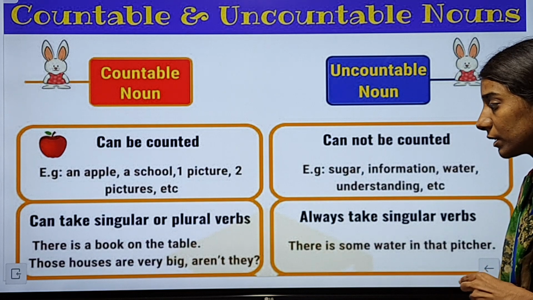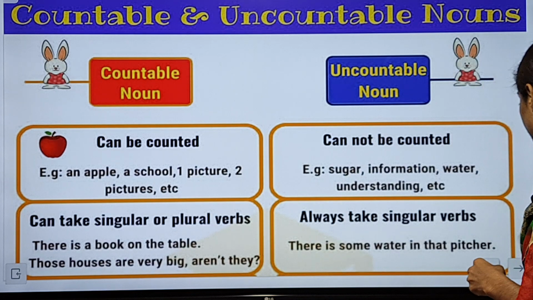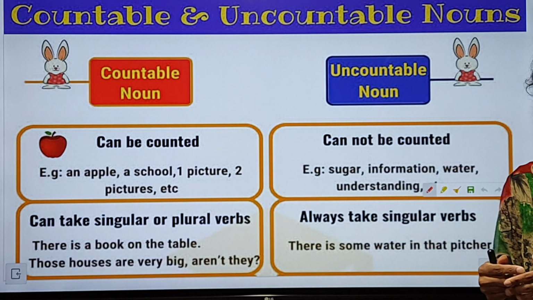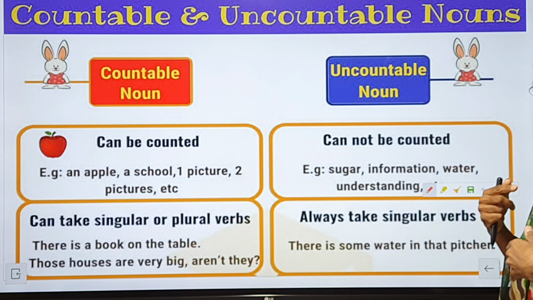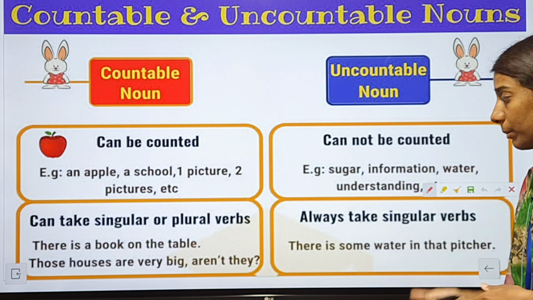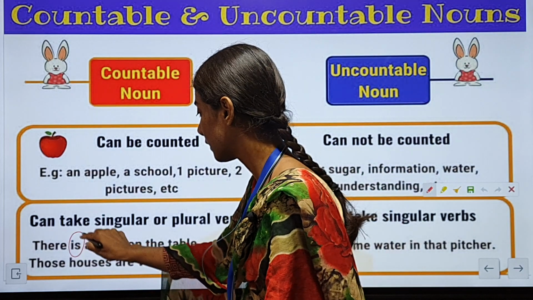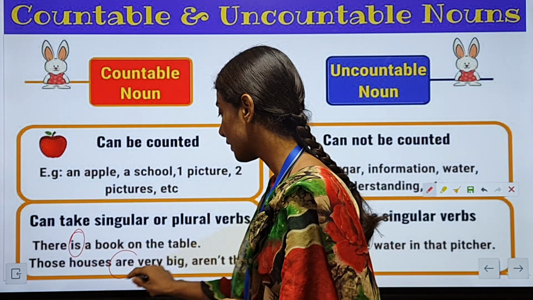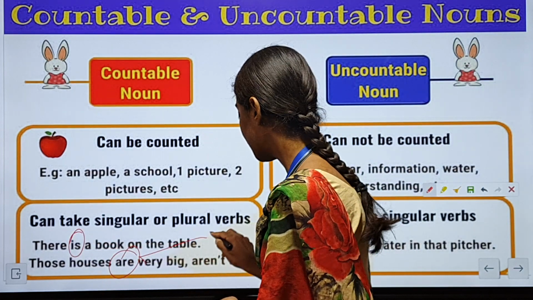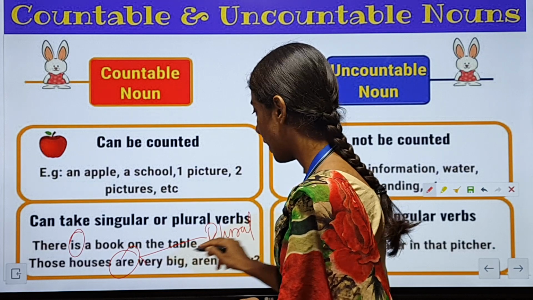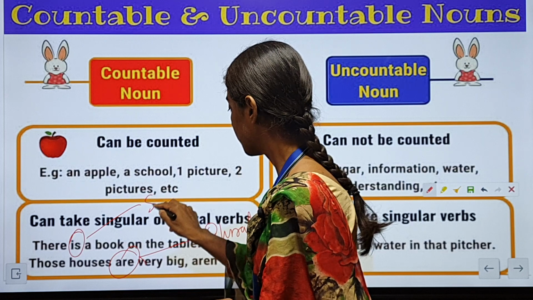Those houses are very big, aren't they? As I told you, the verbs also tell us whether the noun is singular or plural. Is is a verb and are is also a verb. Are is the plural and is is the singular.